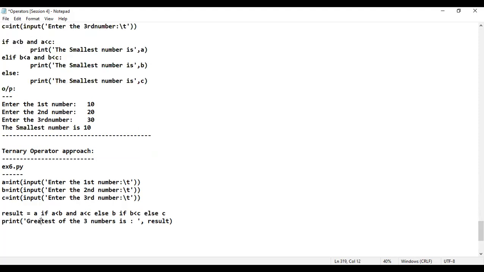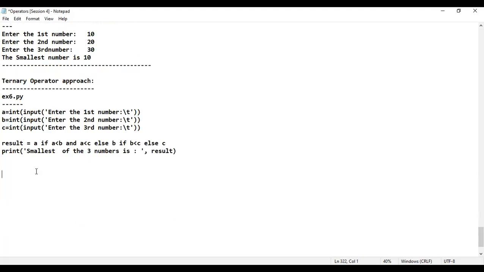Okay, is that clear, guys? I have not executed the program. Same output, nothing changed in the output. Is that clear? I hope people are able to understand the ternary approach, how to write that. Is that clear? Please do respond. I want a response from your side.